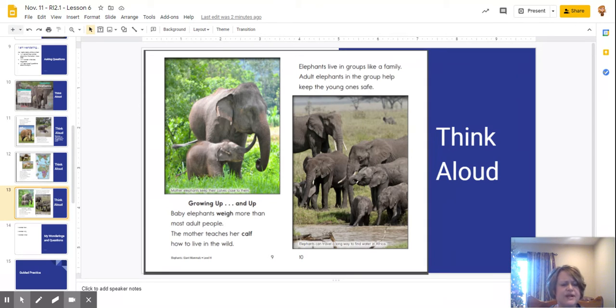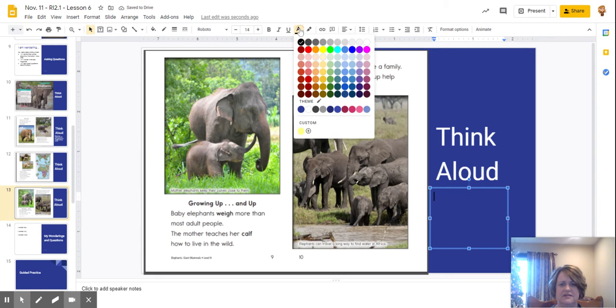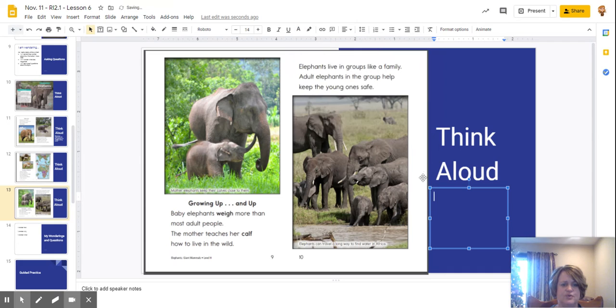So, as I'm reading through this, I kind of have another wondering that it really didn't answer for me. I wonder, how do elephants get their food? And what kind of food do they eat? So we're going to type that in as a question.